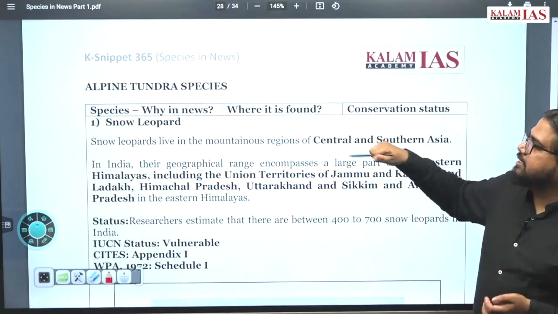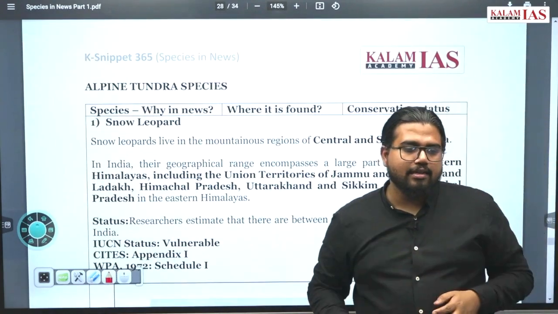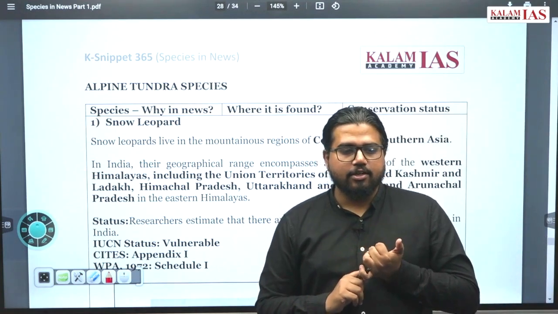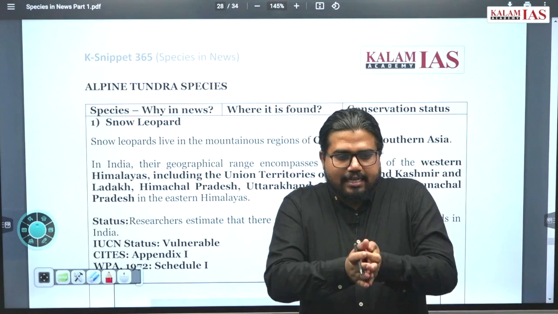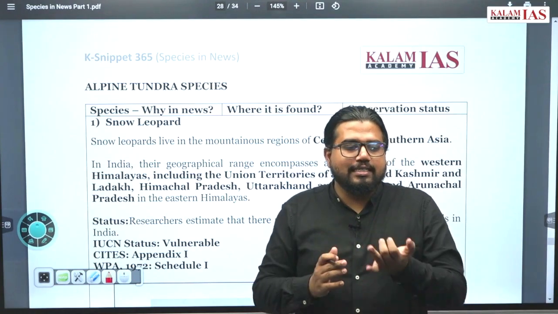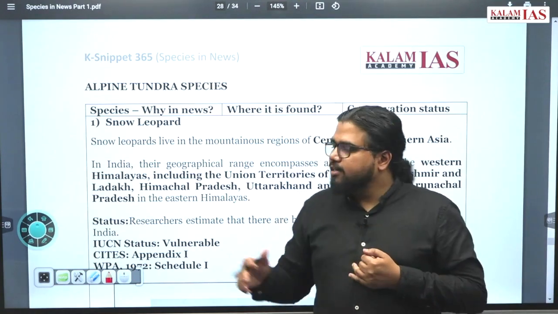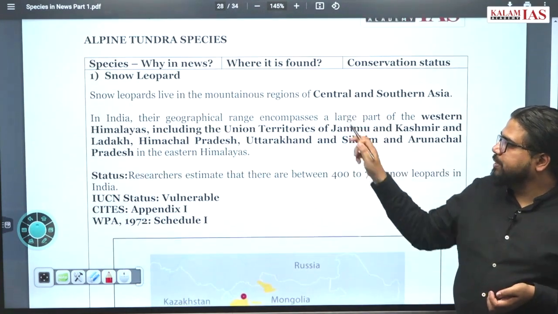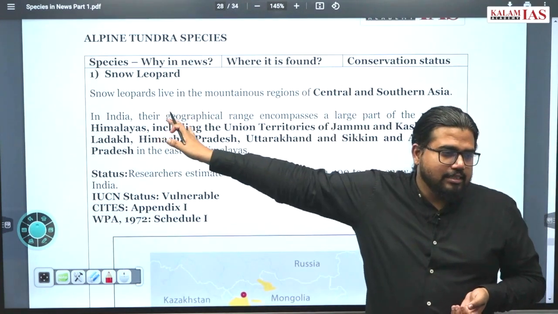Now we are discussing some of the alpine and tundra species. So far, first we have covered the tropical rainforest species. Second part we have covered the deciduous and grassland species. Now we are coming into some of the alpine tundra species. Which all species are there? The most important one is snow leopard.